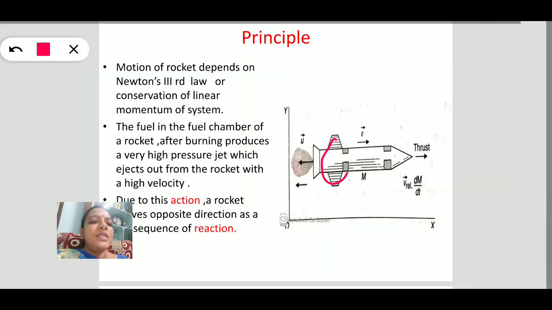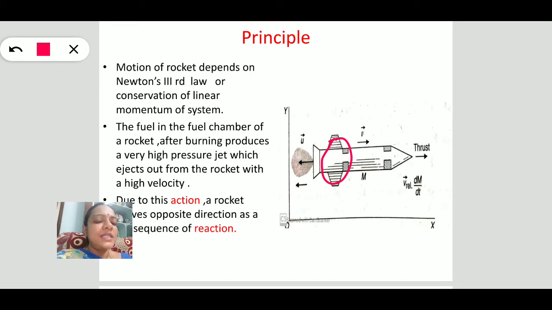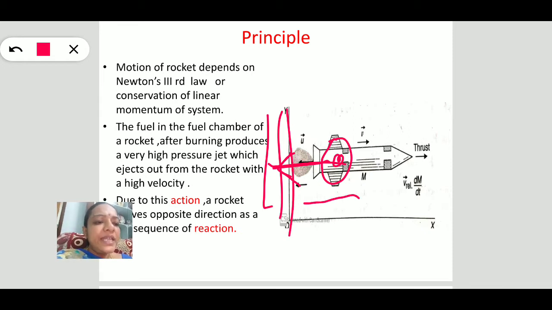Suppose this is a fuel chamber. This fuel chamber contains fuel. When the fuel burns, a high pressure is developed in this fuel chamber. So the gases eject from the nozzle with high speed, applying some force in the downward direction. This is nothing but the action.